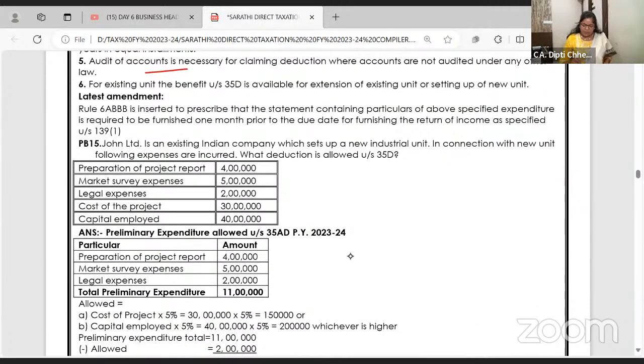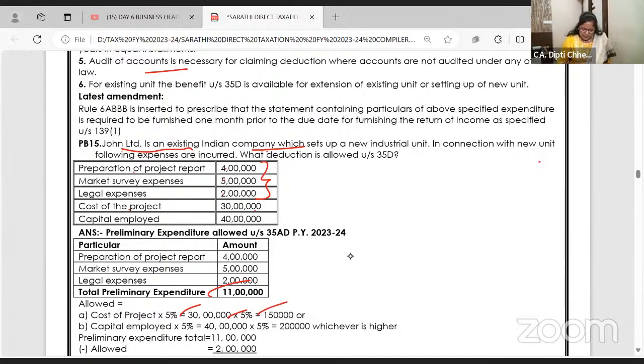One concept, one problem. See, John Limited is an Indian company which set up an industrial unit. In connection with the new unit, following deductions are allowed. Preparation of the project report, market survey, legal expense. So what is the total expenses? 4 and 5, 9 and 2, 11 lakhs. What is the cost of the project for this company? 30 lakhs, 5%.